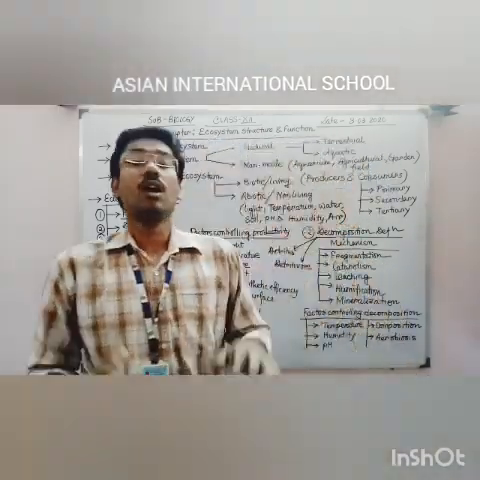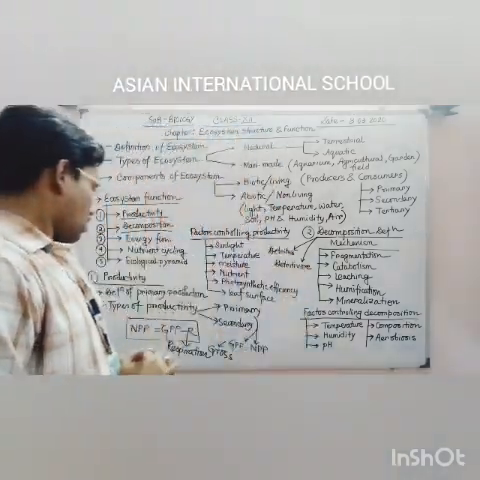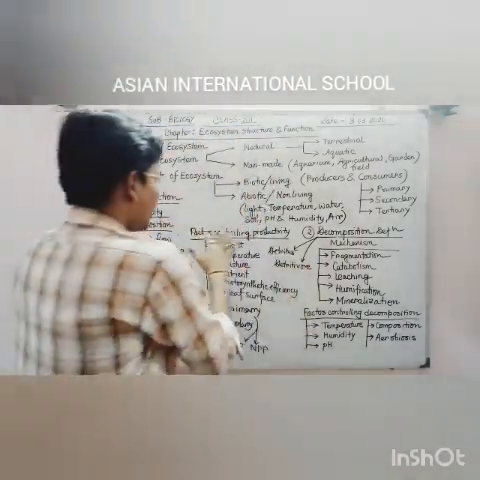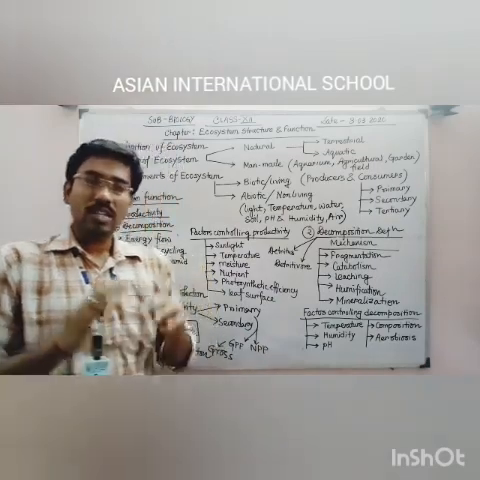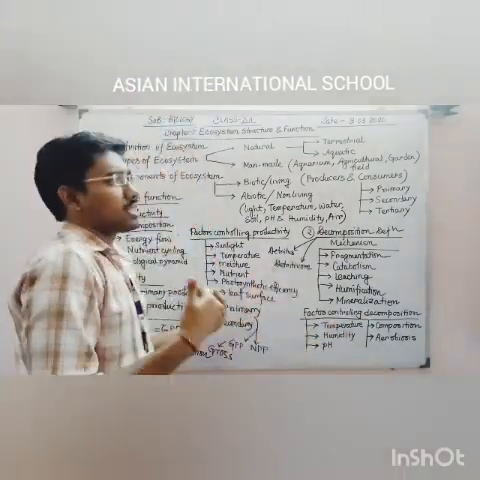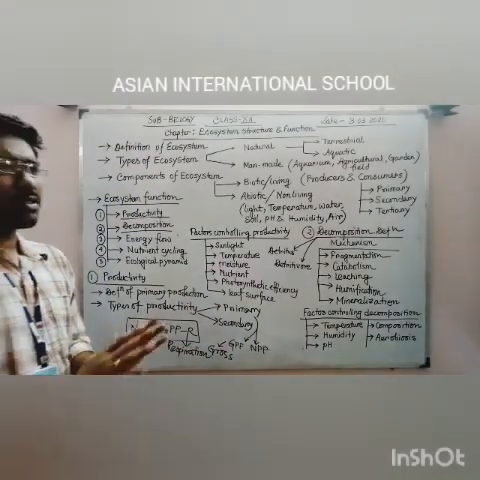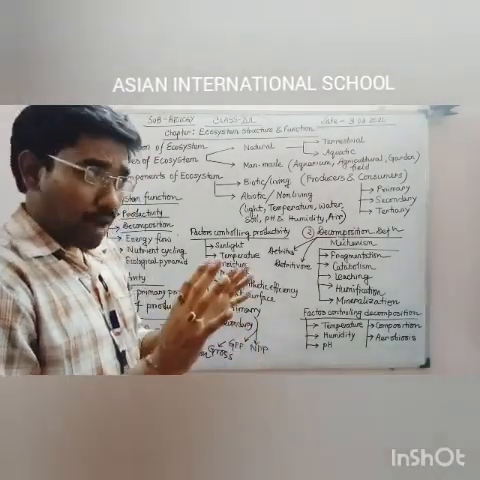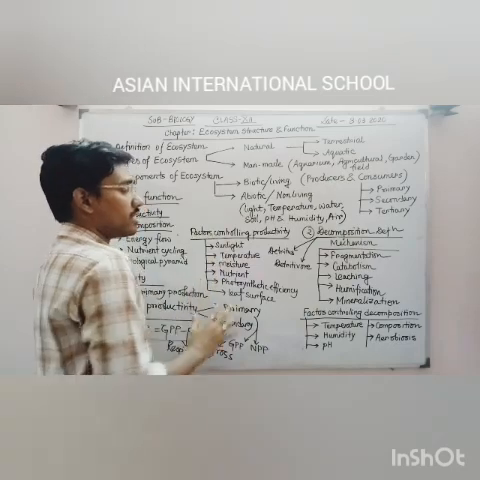Okay, now the next point is the factors controlling productivity. Whether the plant or animal, whatever the organism is producing the food or energy, that's not the matter. The matter is which factors this productivity depends on.